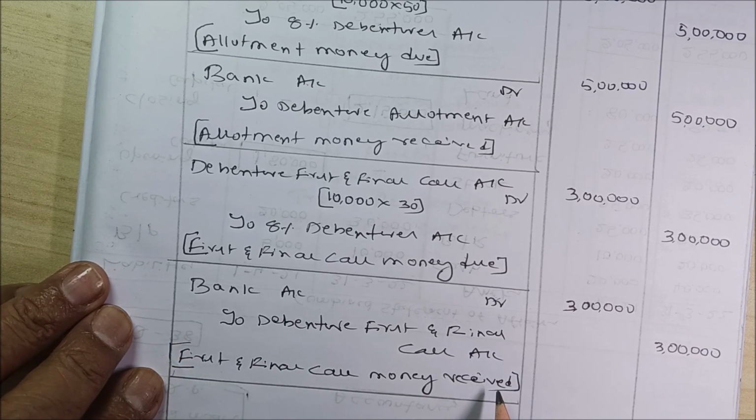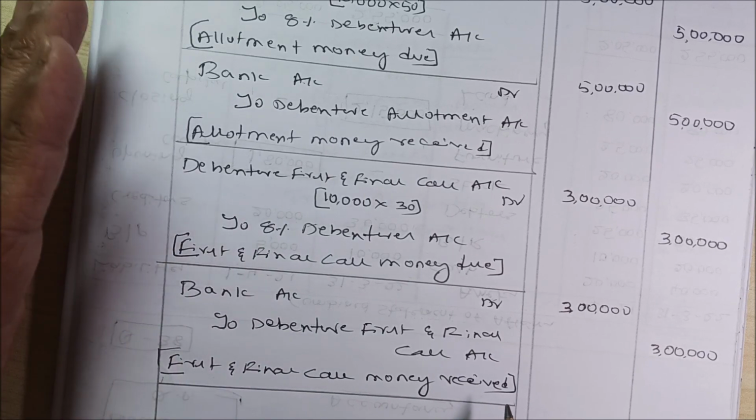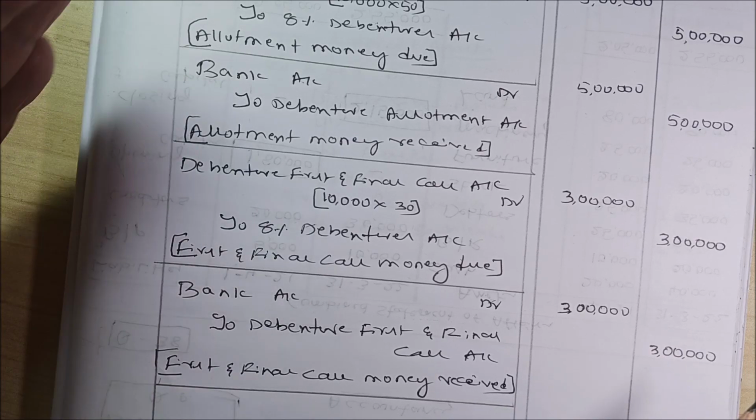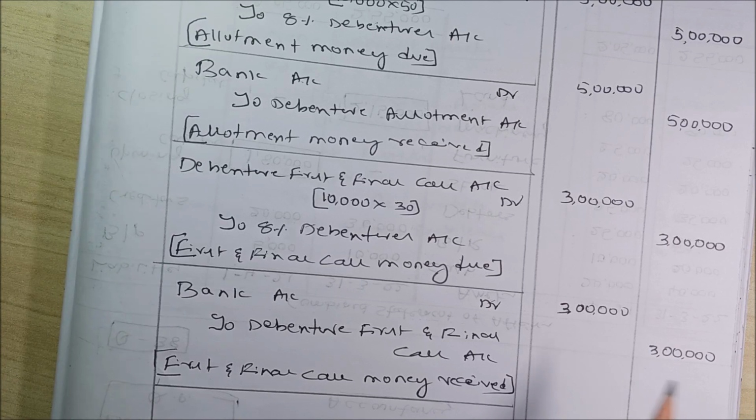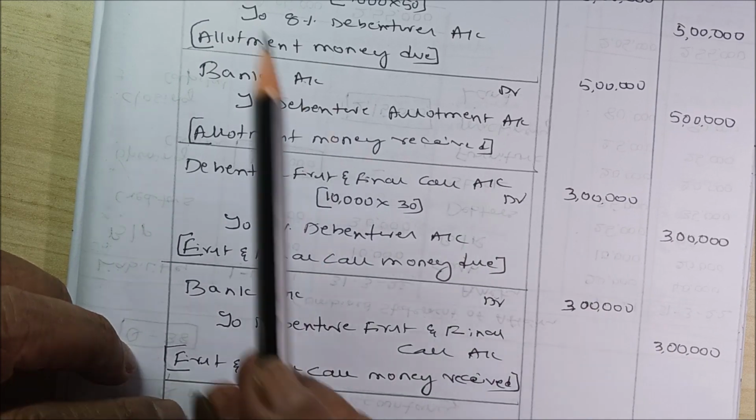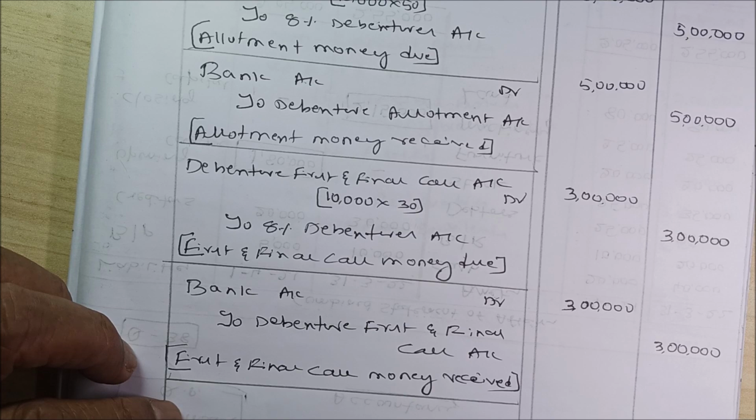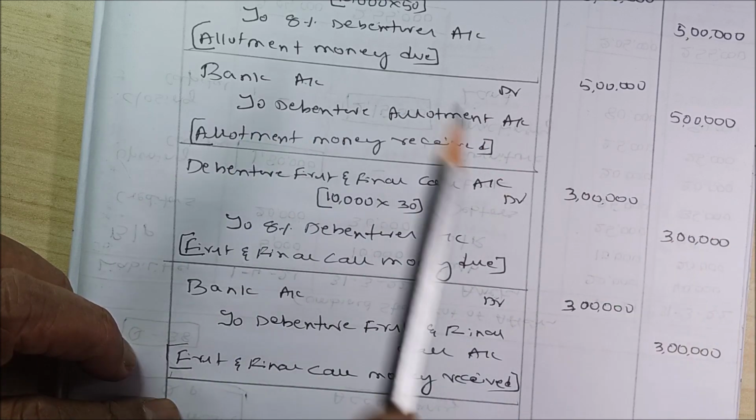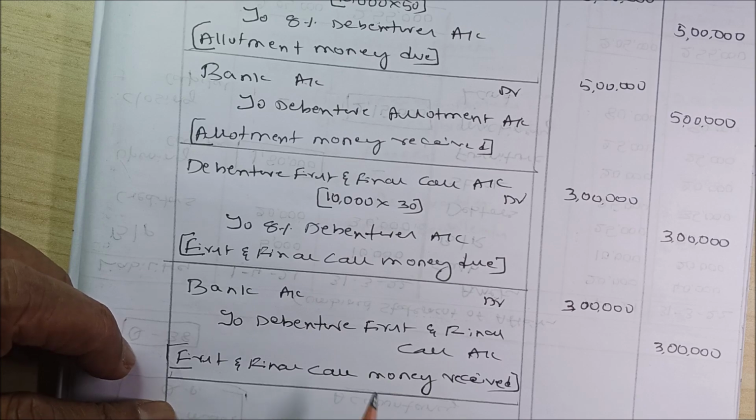So, very simple, you will get one question like this. Amount may change, but you will get such type of question. You can pass the same entries, with only one thing: it may be 9% debentures, it may be 10% debentures, it may be 7% debentures, but the amount changes, while the system is one and the same.